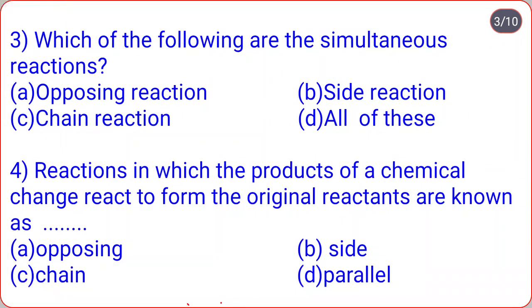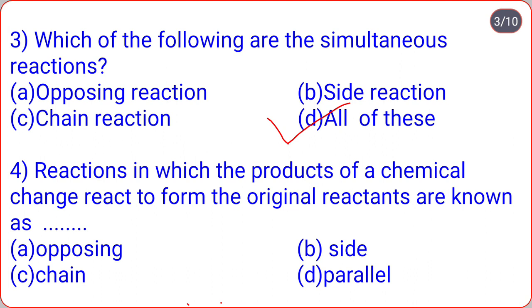Which of the following are the simultaneous reactions? Opposing reaction, side reaction, chain reaction, all of these. So correct option is D, that is all of these. Opposing reaction, side reaction, chain reaction are the simultaneous reactions. Other examples of simultaneous reaction are explosive reaction, consecutive reaction. Remember that consecutive reaction and explosive reaction are also simultaneous reactions.